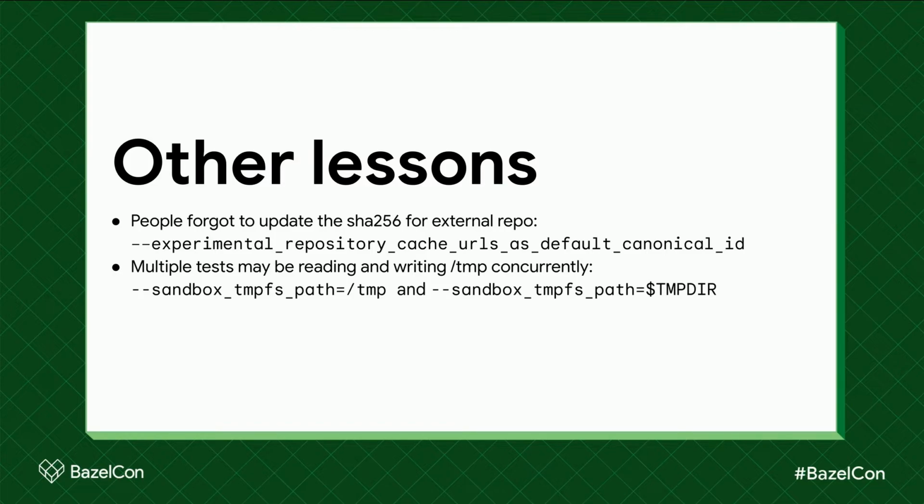On a machine where the repository cache is available, Bazel will fetch the old repo. When it's not available, Bazel downloads the new repository archive, and then it causes the SHA mismatch. So we contributed a new flag to Bazel to ask Bazel to use the URL as the ID so that it always fetches the new archive.